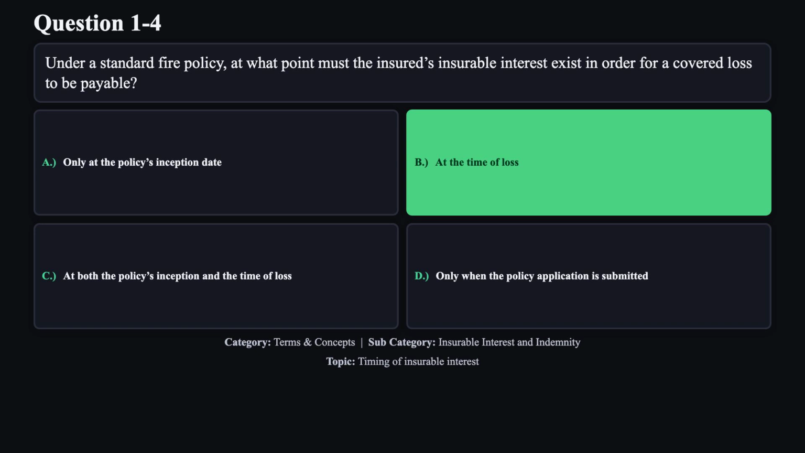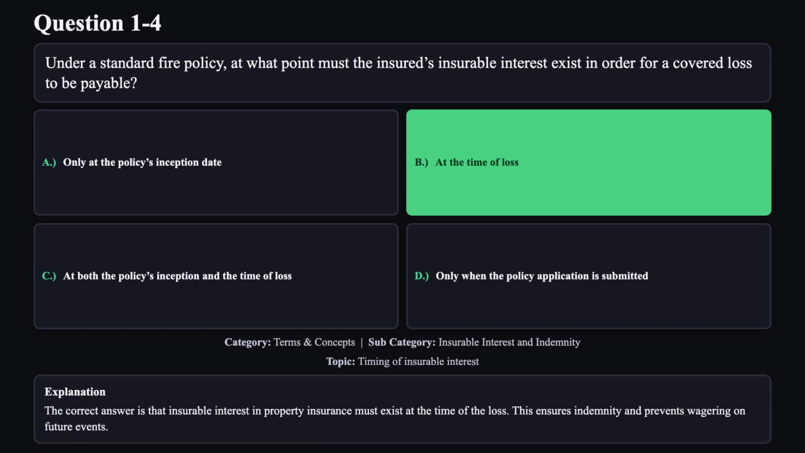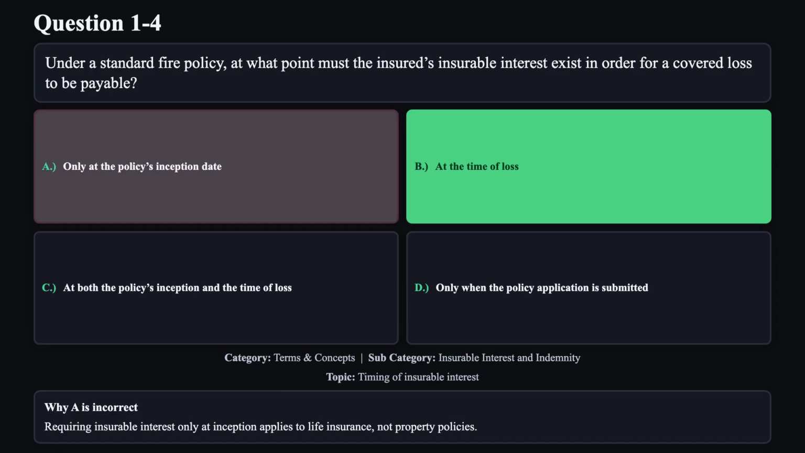The correct answer is B. The correct answer is that insurable interest in property insurance must exist at the time of the loss. This ensures indemnity and prevents wagering on future events. Reason A is not correct. Requiring insurable interest only at inception applies to life insurance, not property policies.